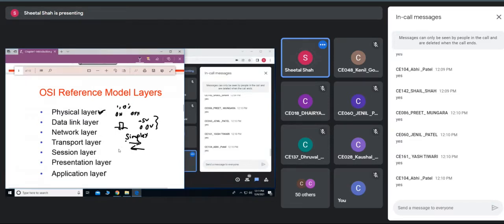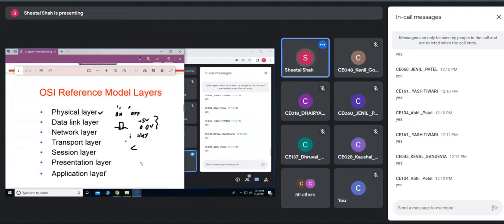Then apart from the type of signals, etc., it should also deal with the number of pins of the connector. So say suppose you are having an RJ45 connector. How many pins should be there in this connector? And what is the function of each of these pins? So that is all taken care of by this physical layer. Is this clear? What are the objectives or the functions of the physical layer?